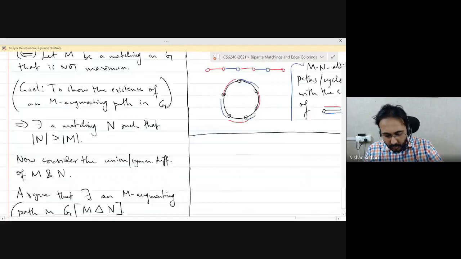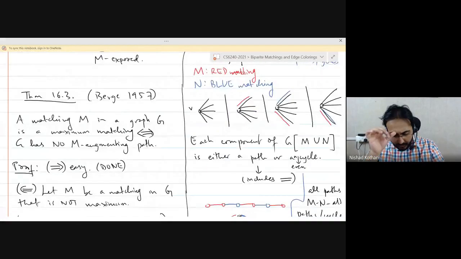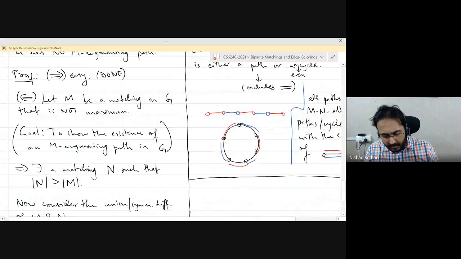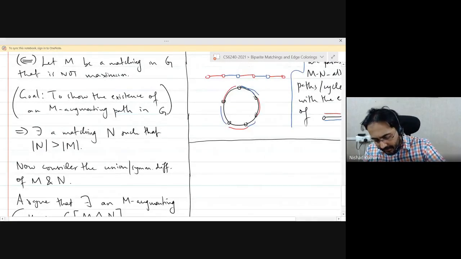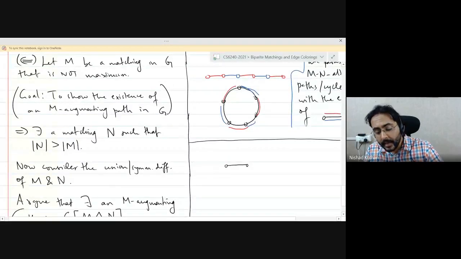So just want to make one quick comment regarding the theorem that we discussed in the last lecture, Berge's theorem, which says that a matching is maximum if and only if there is no augmenting path with respect to that matching, right? I just want to make one quick comment, which is that if you have a single edge in the graph, so M is a matching, let's say it is, these are the M edges.